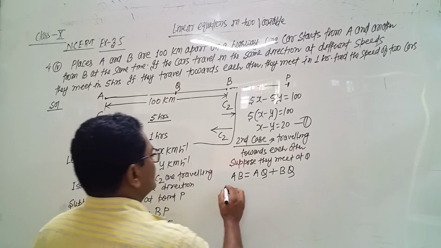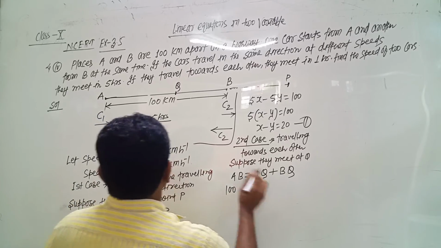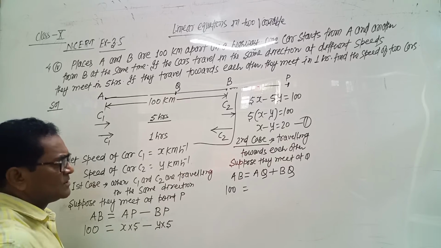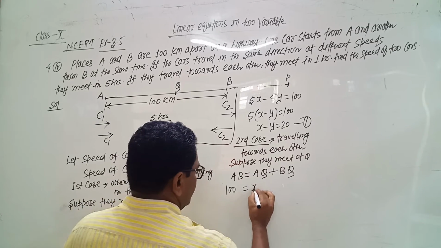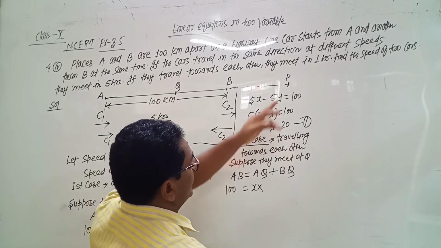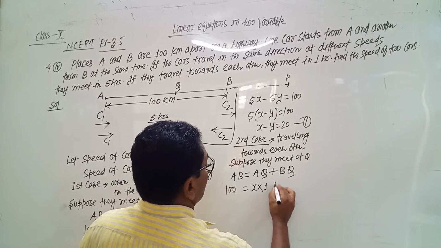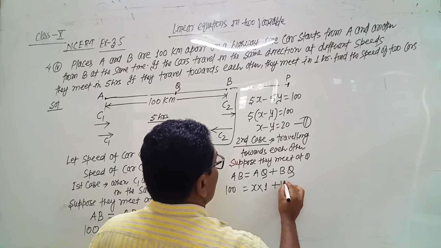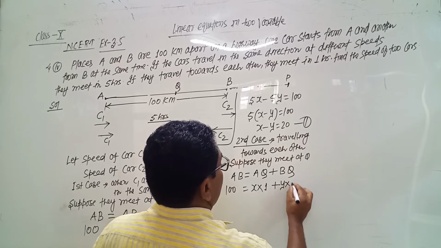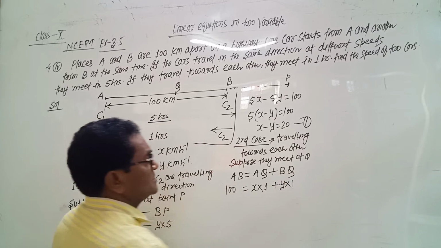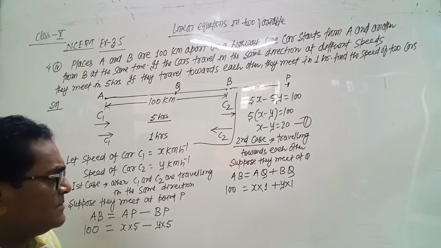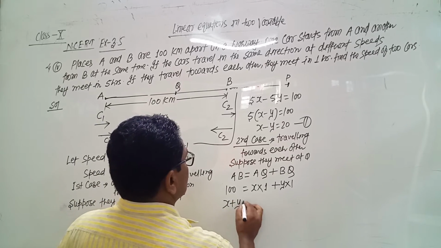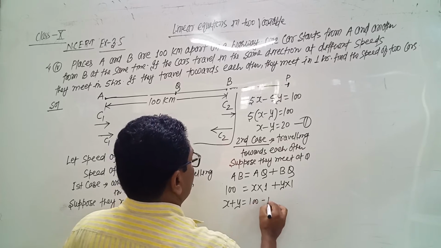Again AB is 100 and AQ is the distance covered by car C1, and distance equals speed into time. Speed is x and in this case the time taken is 1 hour. Plus BQ is the distance covered by car C2, speed into time. Speed of C2 is y and time taken is 1 hour. So we get the second equation, x plus y equals 100.